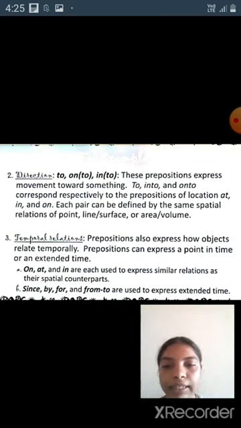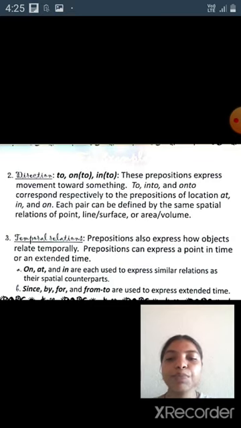Next, temporal relation. Prepositions also express how objects are related temporally. Prepositions can express a point in time or an extended time. On, at and in are each used to express similar relations as their spatial counterparts.